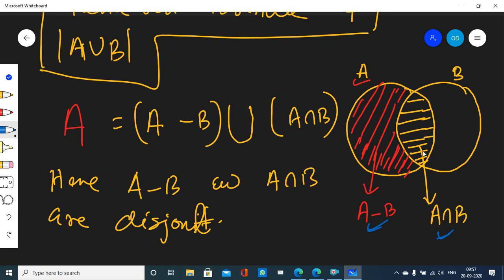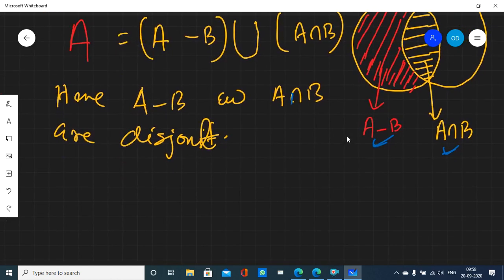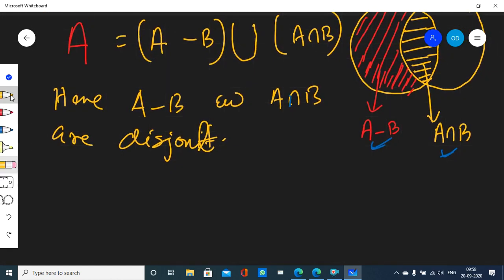That means whatever elements are there in A intersection B, they are also there in B, right? So how will they have anything common between them? Because whatever element is there inside A minus B, none of them is there inside B, because they belong to only A. So how will red and yellow have anything in common? You got it, right? Think about it. Yes, sir. So they are disjoint sets.